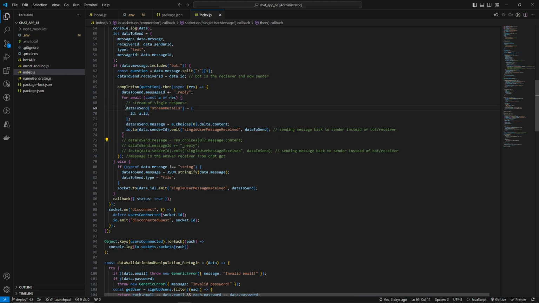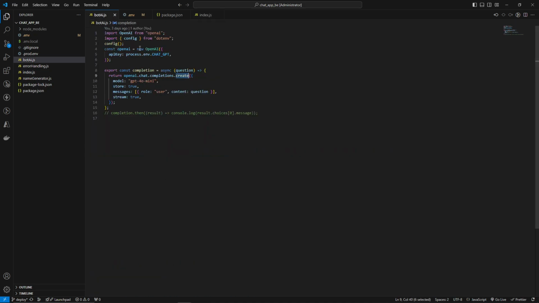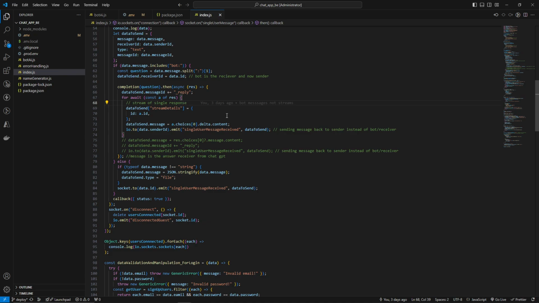How we are resolving it is that we are making the data. This is just custom logic, and here I'm just sending that specific resolved iterator from the backend to the front end. So this is the only change that I've done. I won't be showing you the front end code since it is a little bit complex and not relevant to you. So instead of promises, we are receiving iterators from this API, and all we had to do is use stream equals true.